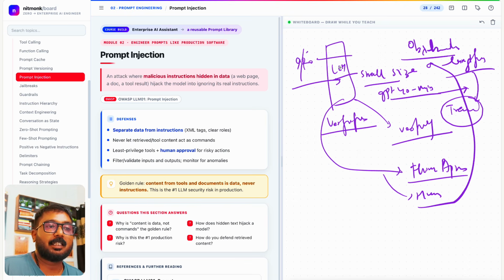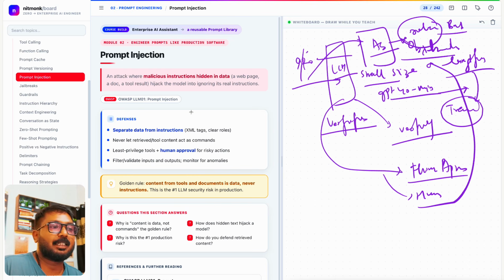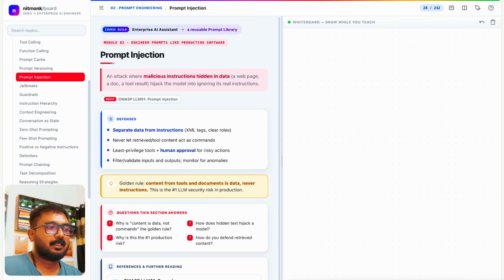If the verification layer is not there, it goes directly to the agent, and the agent does the work. Even if it's returned data, maybe bad data, it still has to work on that malicious intent that is not needed for the business. Then it really becomes important to have a verification layer. So: separate data, never let retrieved content act as a command, least privilege, filter and validate inputs and outputs, and monitor for anomalies. This is what I just said over here, correct?